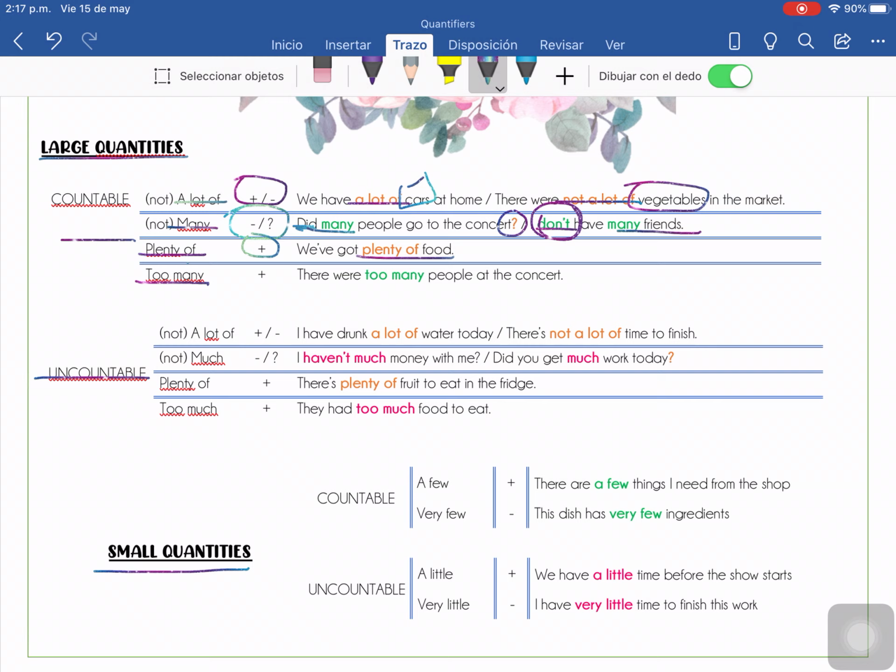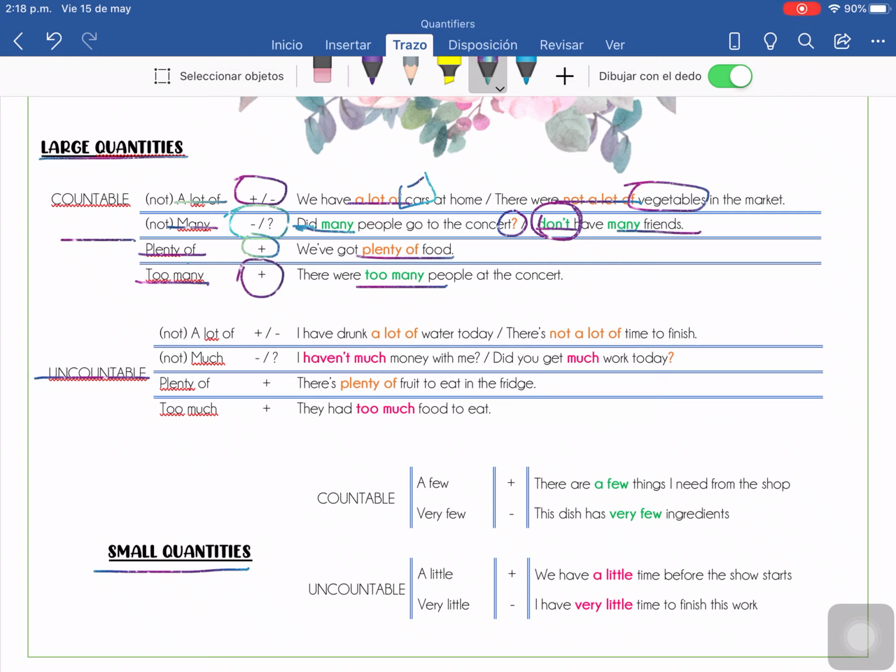So now, we've got plenty of food, like, oof, a lotísimo food, okay? A lot of food. We have a lot of plants. There are a lot of insects in the garden. I don't know, etc. Too many, we're going to use it only for affirmative ideas. There were too many people at the concert. Or too many, there are too many lamps in the stadium.